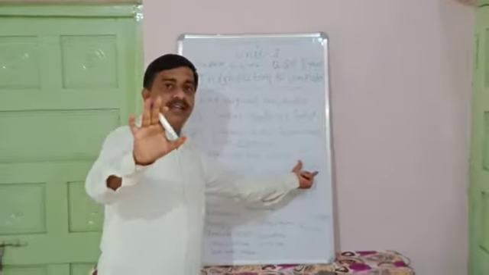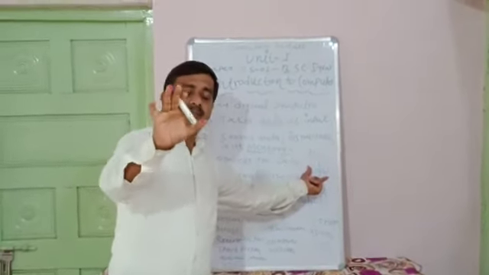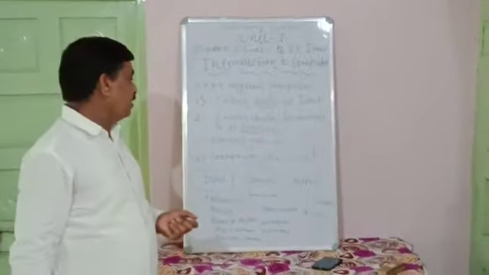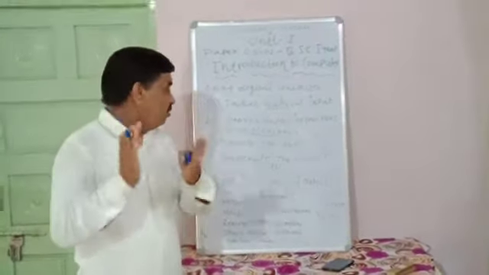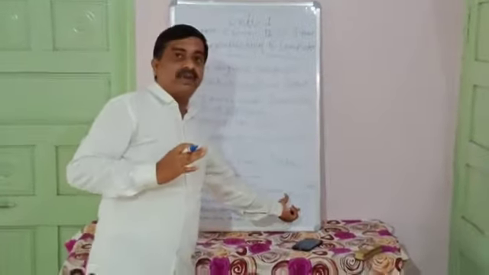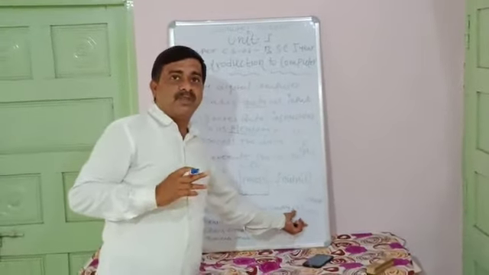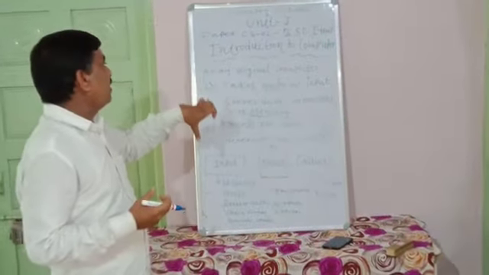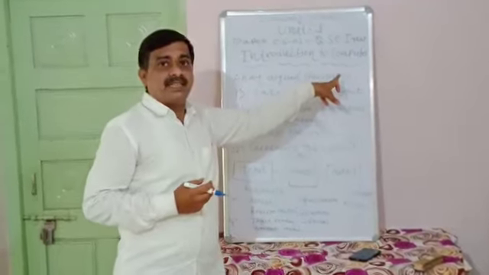ALU means arithmetic and logical unit, commonly used for mathematical calculation. And then you finally get an output through a printer, a screen, or an LCD, liquid crystal display. This is one basic thing of the first chapter, introduction to computer system.